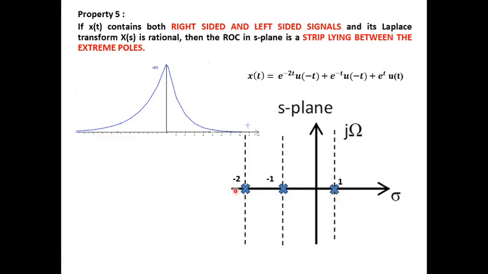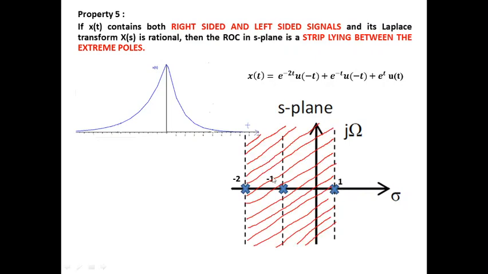The extreme poles are minus 2 and 1. So the ROC will be lying between the extreme poles: the real part of S is greater than minus 2 and lesser than 1. So if the given signal has a left-sided and right-sided part, then the ROC will lie between the extreme poles.